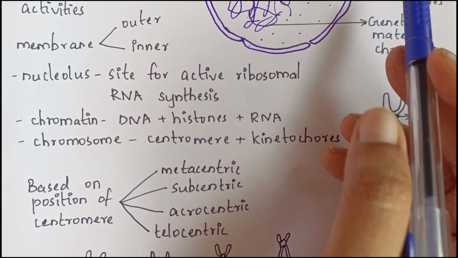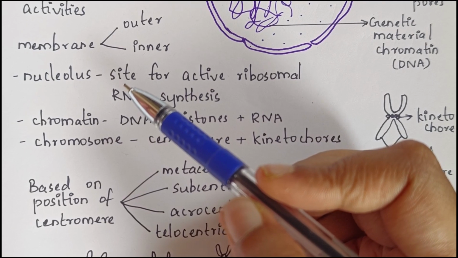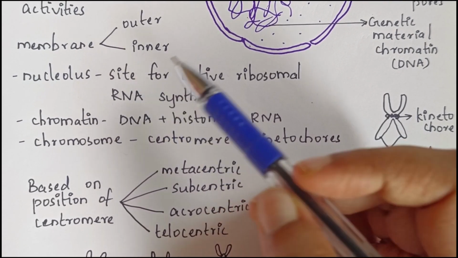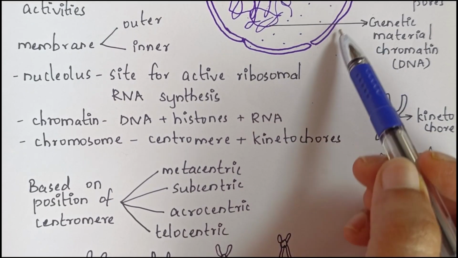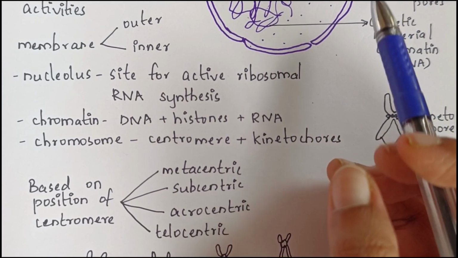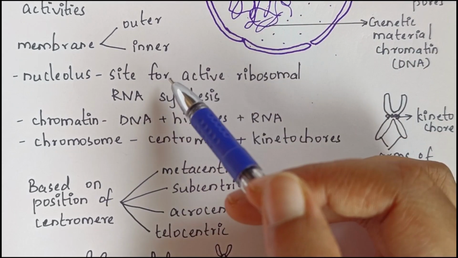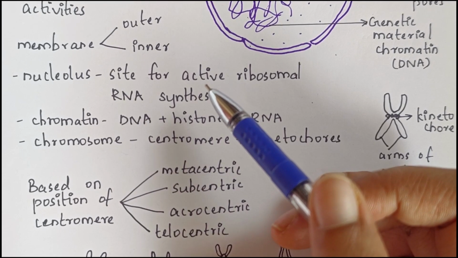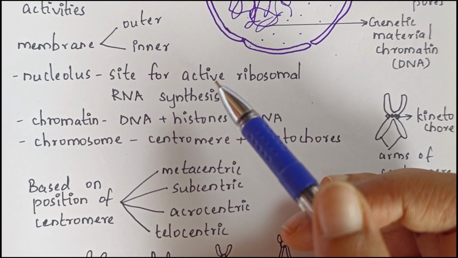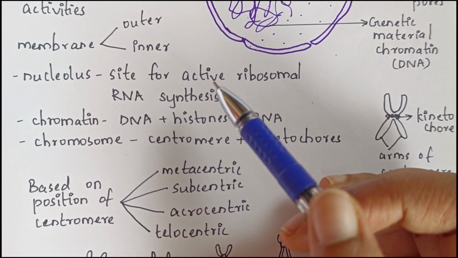We have already discussed in the case of ER that ER is continuous with the nuclear membrane and it has ribosomes. Nuclear pores are used as a passage for RNA and protein between nucleus and cytoplasm.